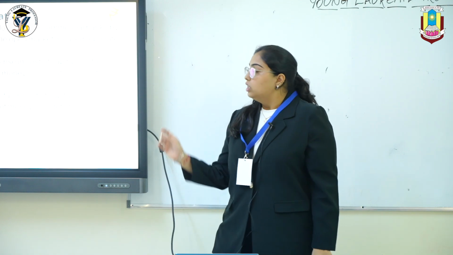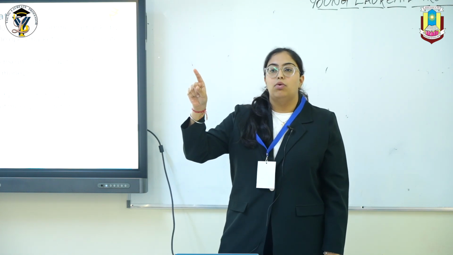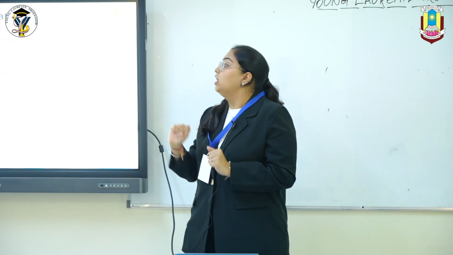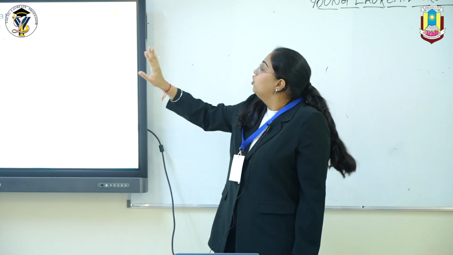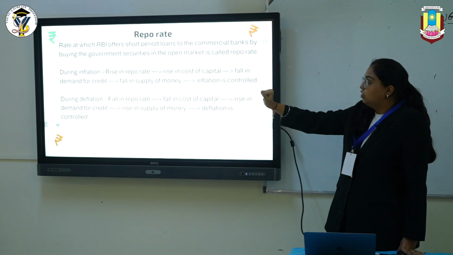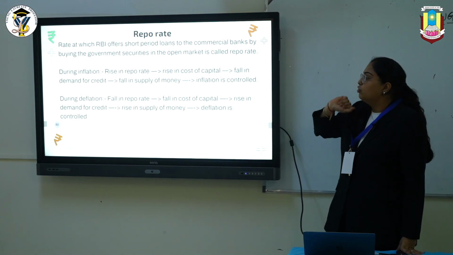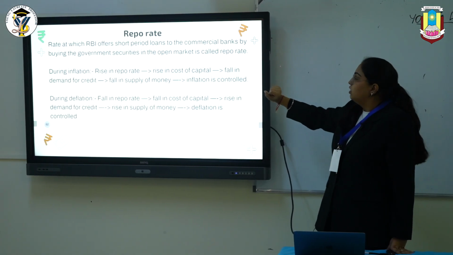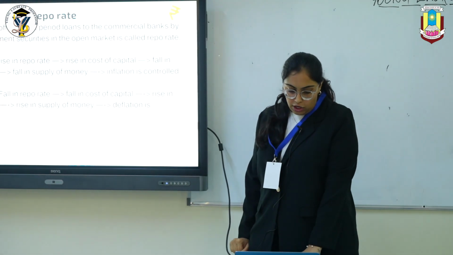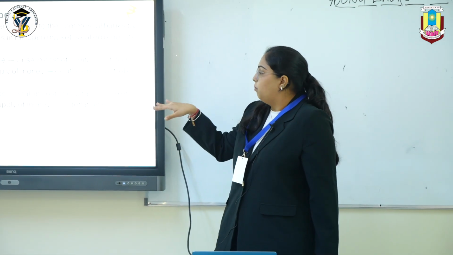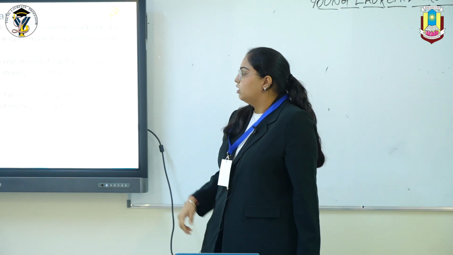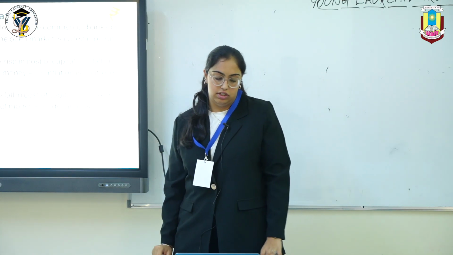Then there's the repo rate. The difference between repo rate and bank rate is that bank rate was a long period loan provided to the commercial banks, whereas repo rate is a short period loan using government securities. In this also, during inflation, they will cause a rise in the repo rate, which will lead to a rise in the cost of capital, then a fall in credit demand, and then a fall in supply, wherein the inflation is controlled. During deflation, there is a fall in repo rate, which leads to a fall in the cost of capital, a rise in demand for credit, and then a rise in supply of money, and then the deflation is controlled.